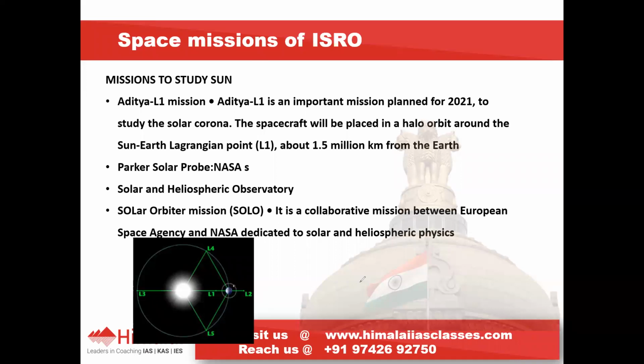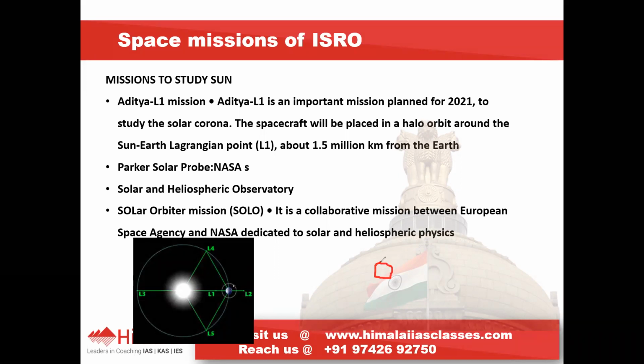Okay, suppose you take the Earth, and the solar winds are coming. This is how the magnetosphere will be. Please bear with this diagram.